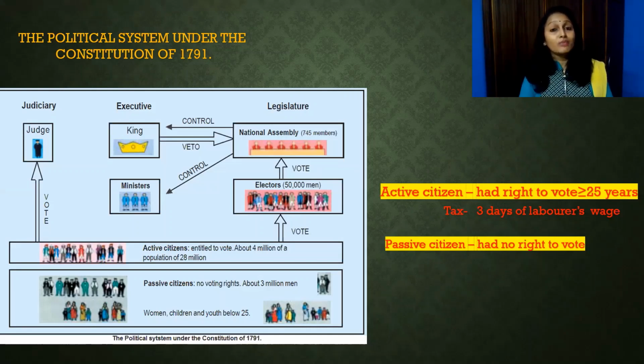But one more thing: to qualify as an elector and a member of the assembly, they should be in the highest bracket of taxpayers. So this was the political system under the Constitution of 1791, and women were nowhere discussed.